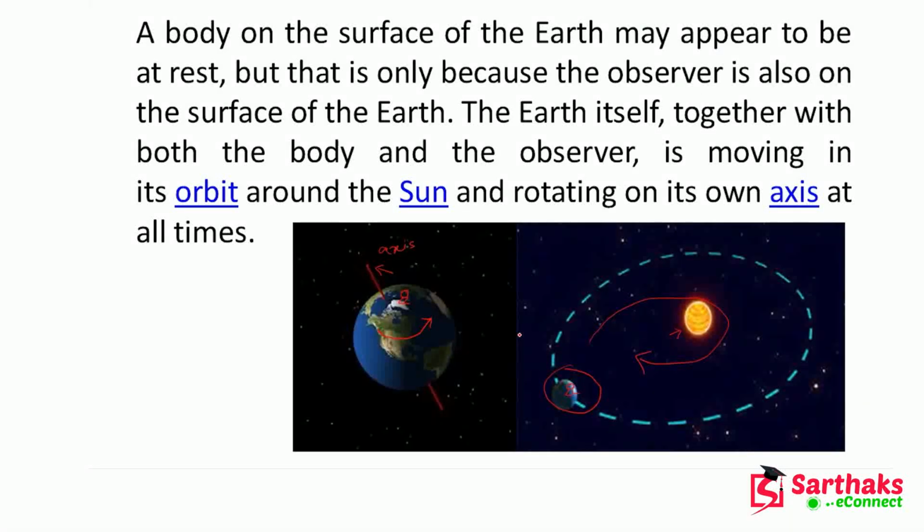I am not in a rest condition. But if my friend is also standing on this surface, that means the surface of the earth, with respect to him I can say that yes, I am in rest. But with respect to the axis of the earth or with respect to the sun, I cannot say that I am in rest, right? That means I am in rest if the frame of reference is the one friend who is sitting on the surface of the earth.